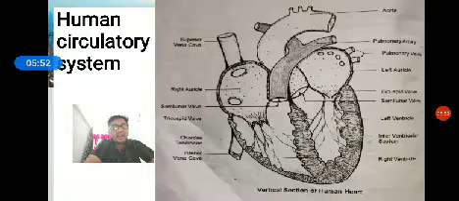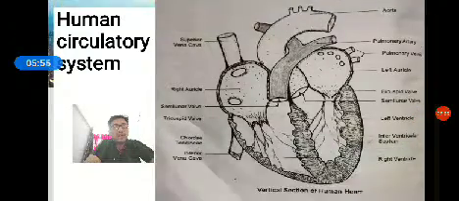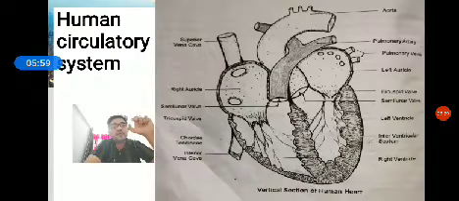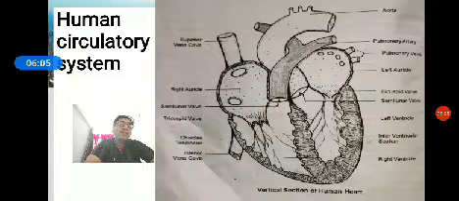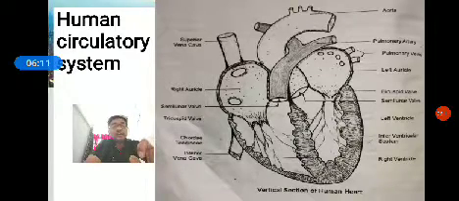What about the tricuspid and bicuspid valves? When the tricuspid and bicuspid valves close, the first sound of the heart is produced, called lub. Then when the semilunar valves of the pulmonary artery and aorta close, the second sound is produced, called dub. Lub and then dub.